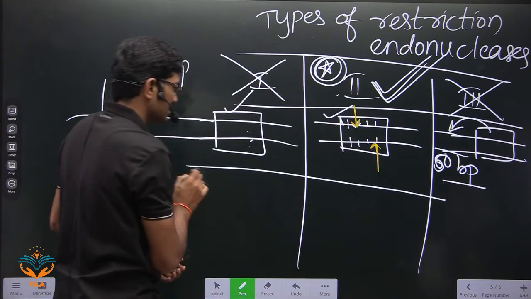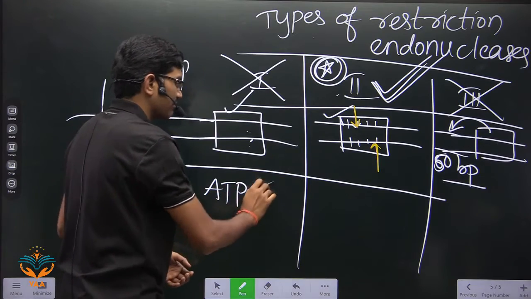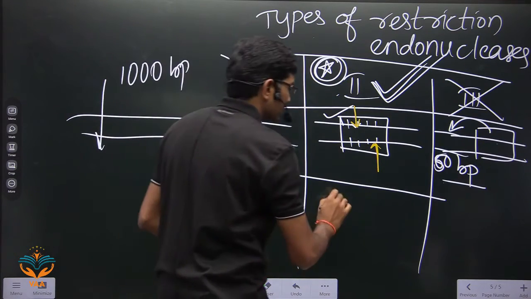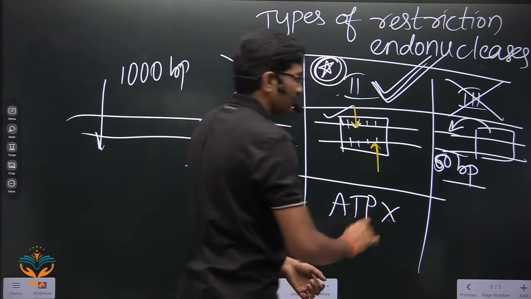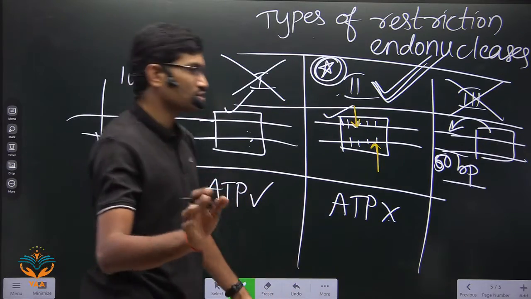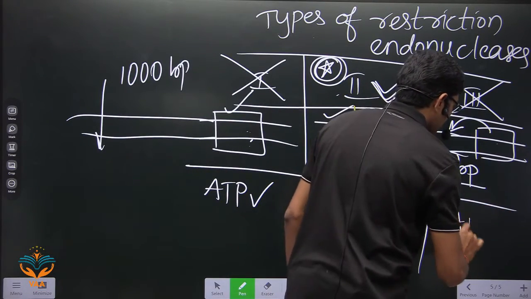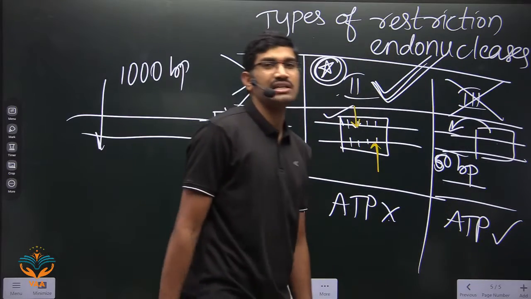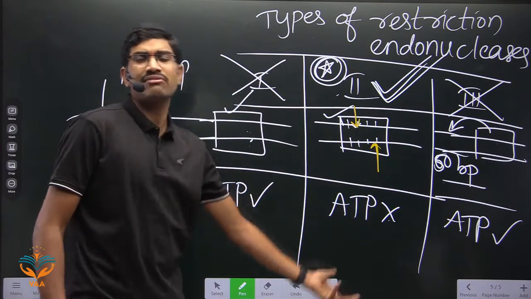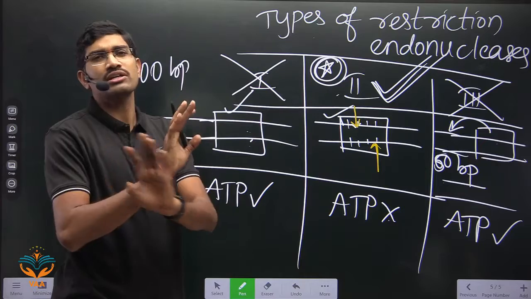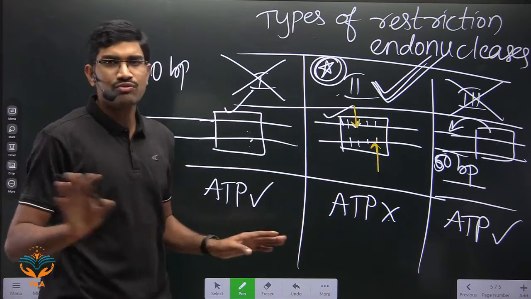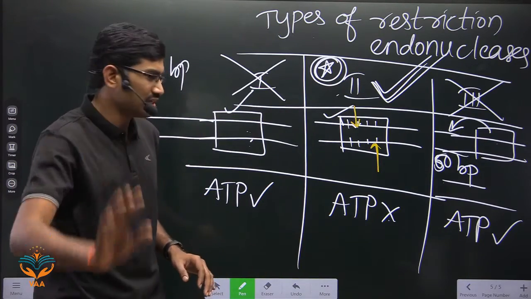Here these enzymes also require ATP for their action. But for these enzymes, ATP is not required. And for the action of this one, once again ATP is required. And not only this, some other requirements are also there, and these are not needed for us. Okay, so we are not focusing on these differences. These are not needed for us.